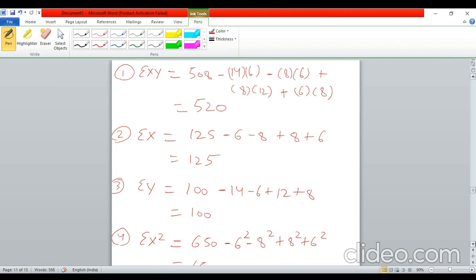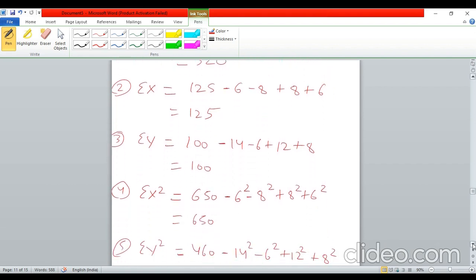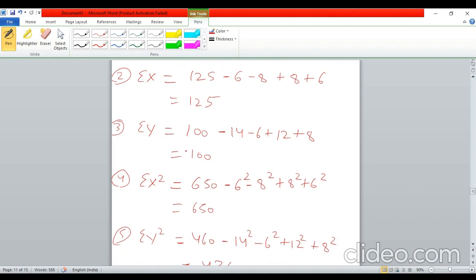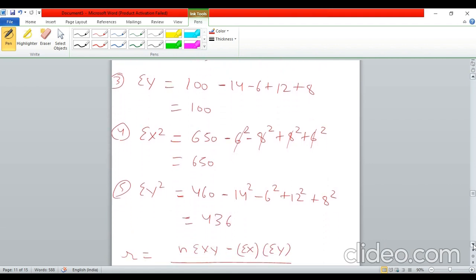Now summation x square. Again, 650 was the old value for x square, and 6 and 8 were the old, incorrect values, and 8 and 6 were the correct values. So you subtract the squares of the old ones and add the squares of the new ones. Again, these will cancel out: 6 square minus 6 square, 8 square minus 8 square. So again, summation x square will remain the same, 650. See guys, the calculation was also very simple, not that difficult.